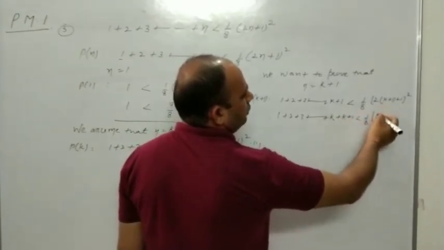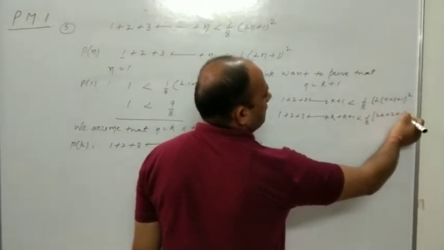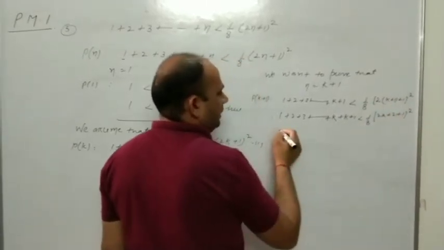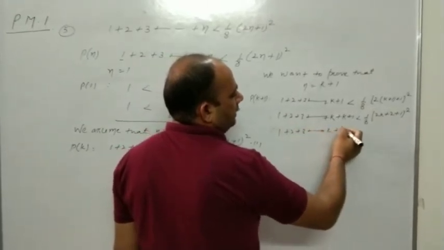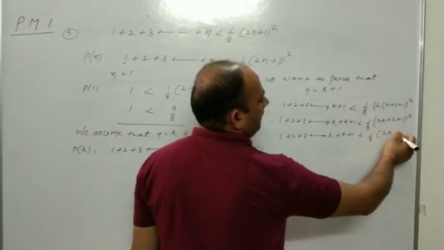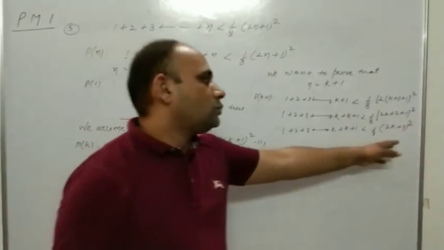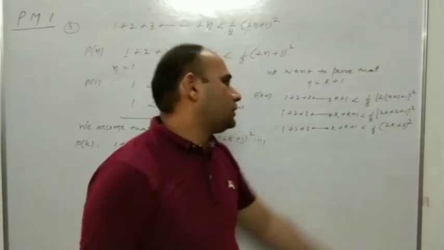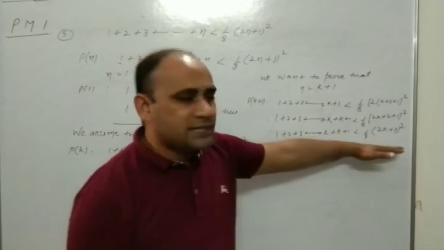Now you can solve it: 2k plus 2 plus 1 means 1 by 8 times (2k plus 3) whole square. Now we want to prove that this part is less than this.